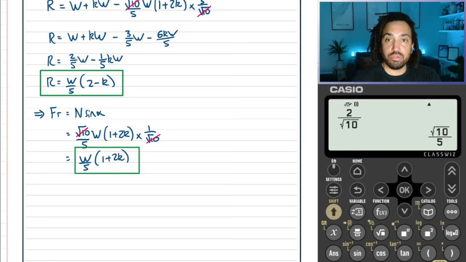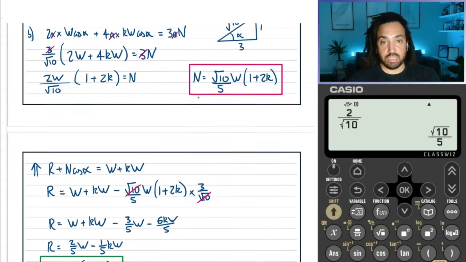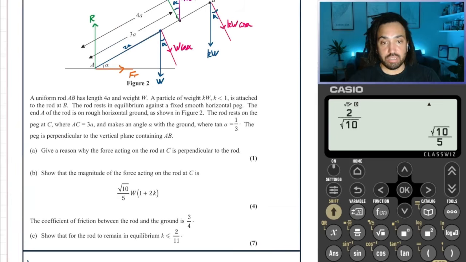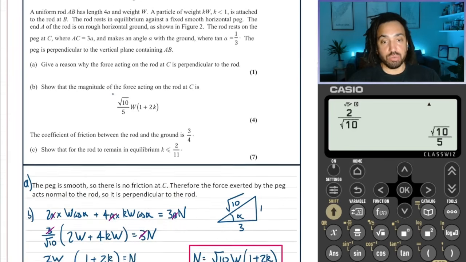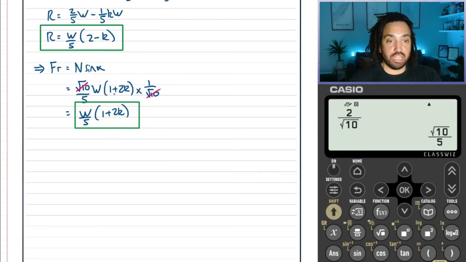And then we need to connect these two up. And what we know is that the frictional force will work to however much it needs to. It won't necessarily work to its max if it doesn't need to. So we can say the frictional force is always less than or equal to mu R. So we know the frictional force is less than or equal to mu R, which means that mu is greater than or equal to, just rearranging this, the frictional force over R.